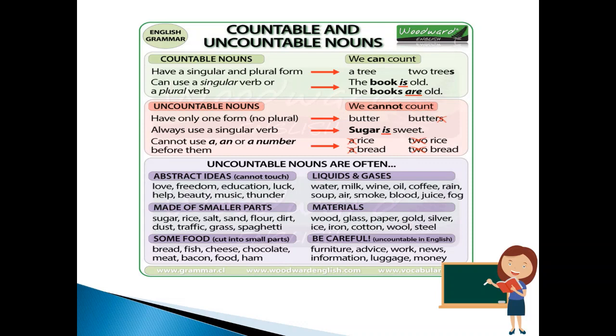Then we have some food cut into small parts like bread, fish. Then we have some uncountable nouns like furniture, advice, work, etc. So these are the examples of uncountable nouns.